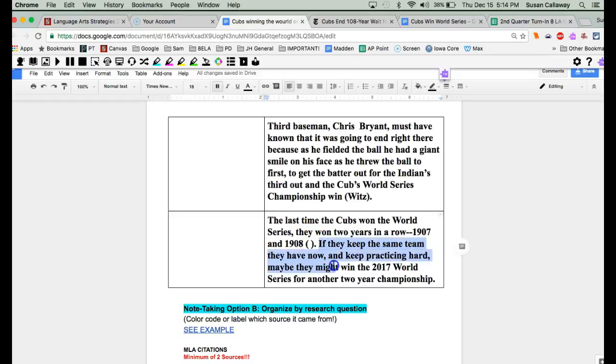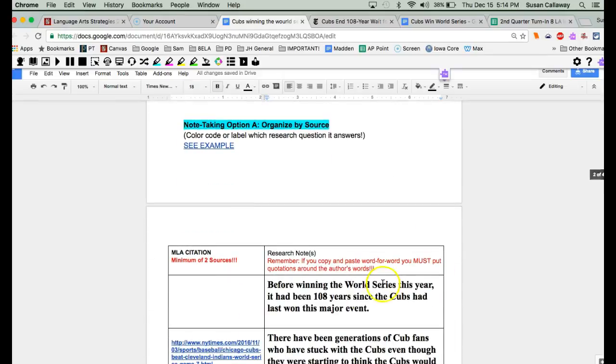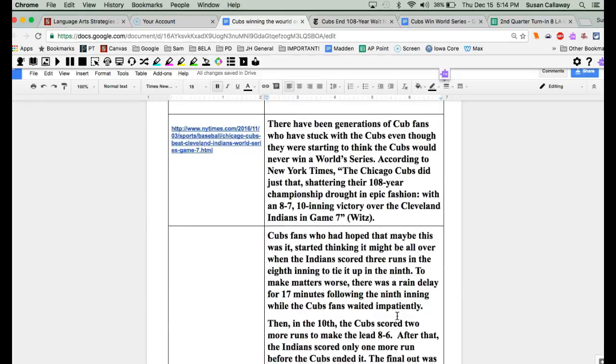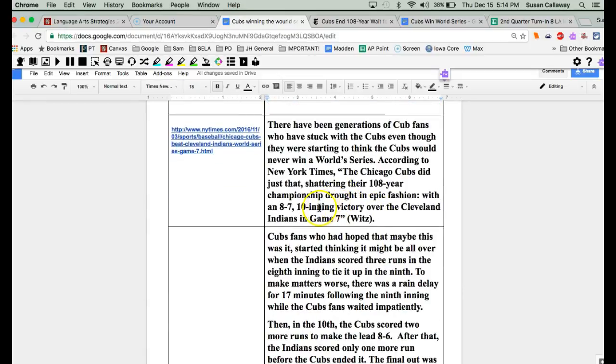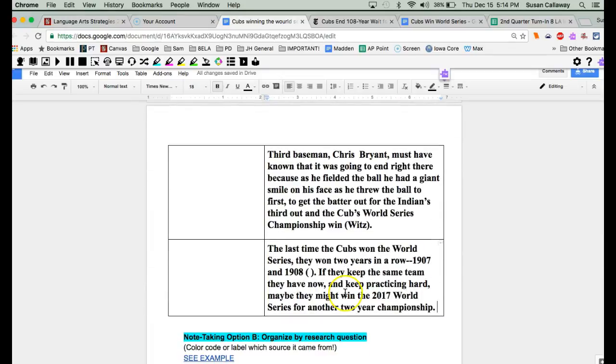Then here's actually the powerful conclusion. "If they keep the same team they have now and keep practicing hard, maybe they might win the 2017 World Series for another 2-year championship." Now, we've got the topic sentence right there. We've got all the details, both a transition and a lead-in and a quote and paraphrase stuff. And then we have a powerful conclusion.